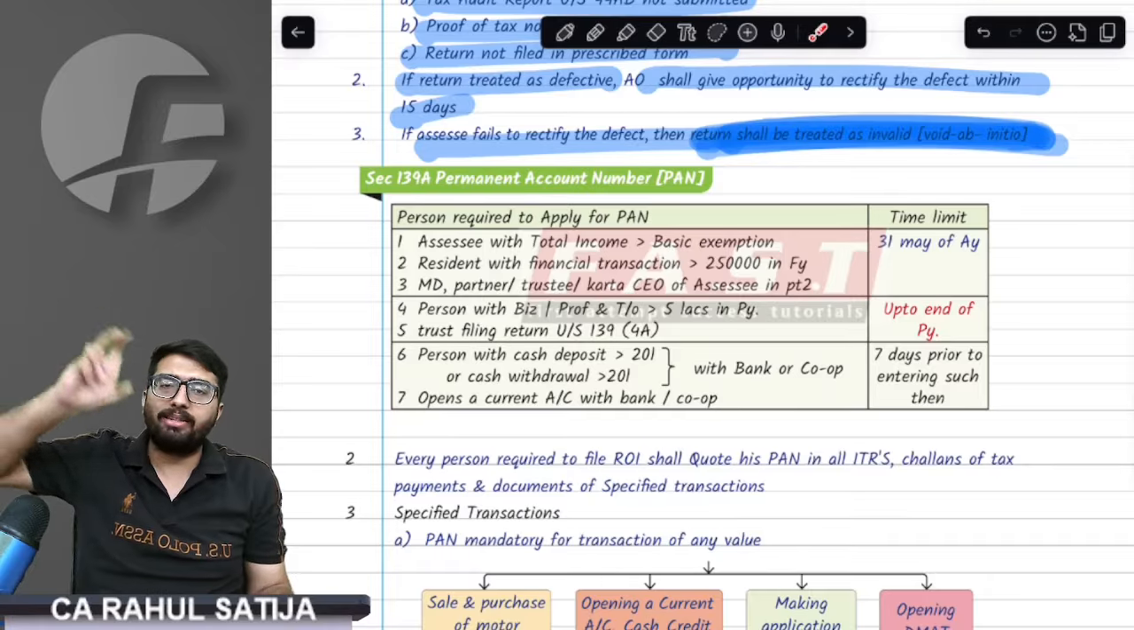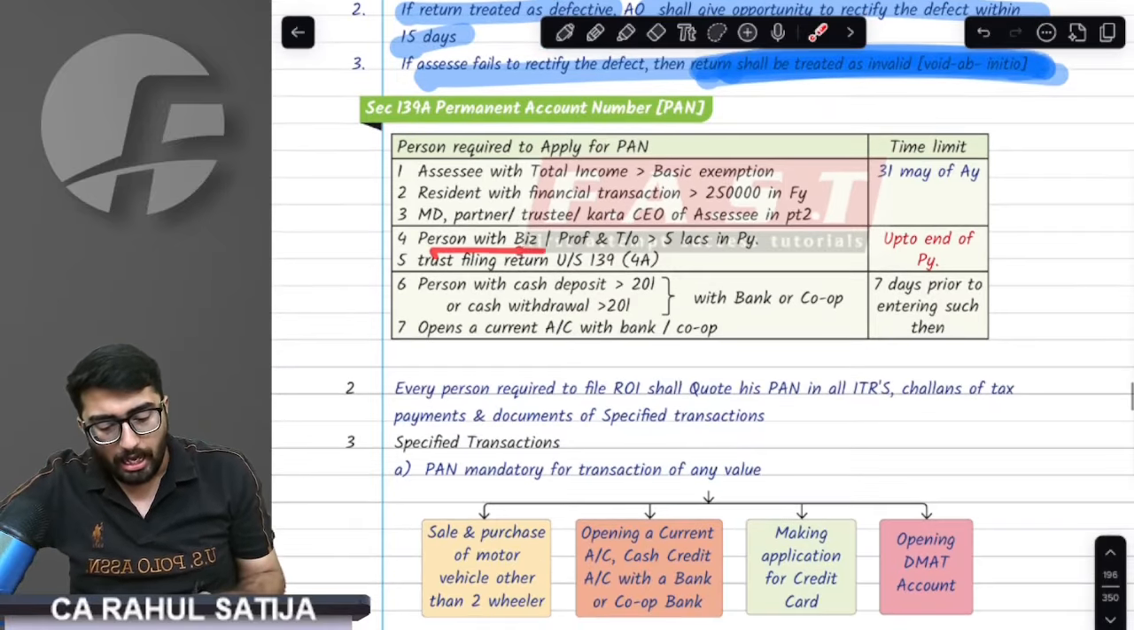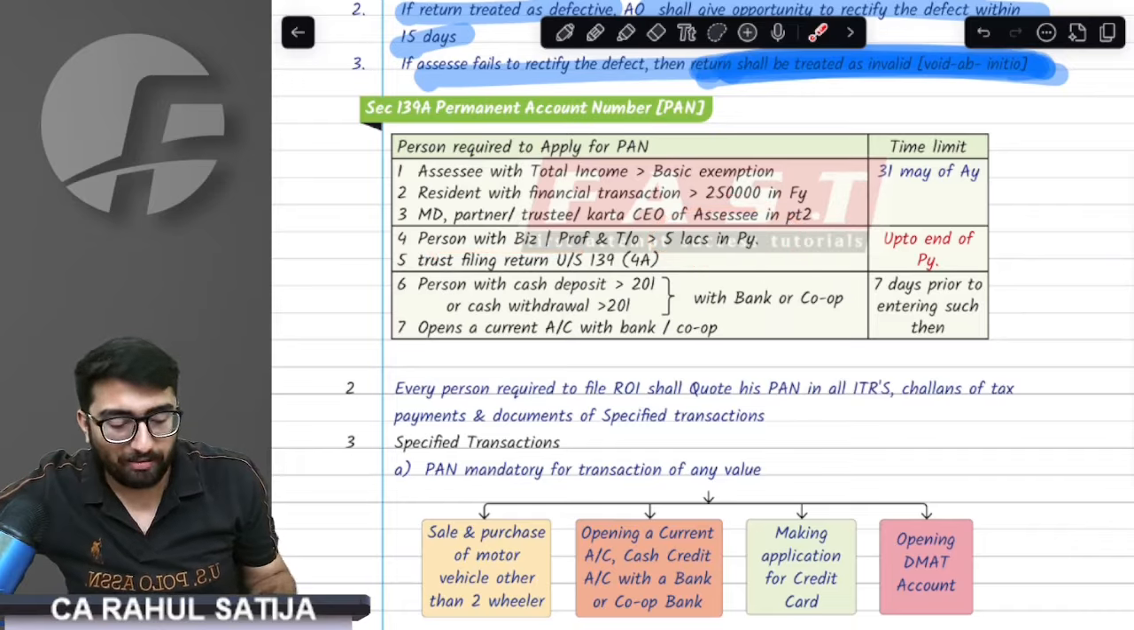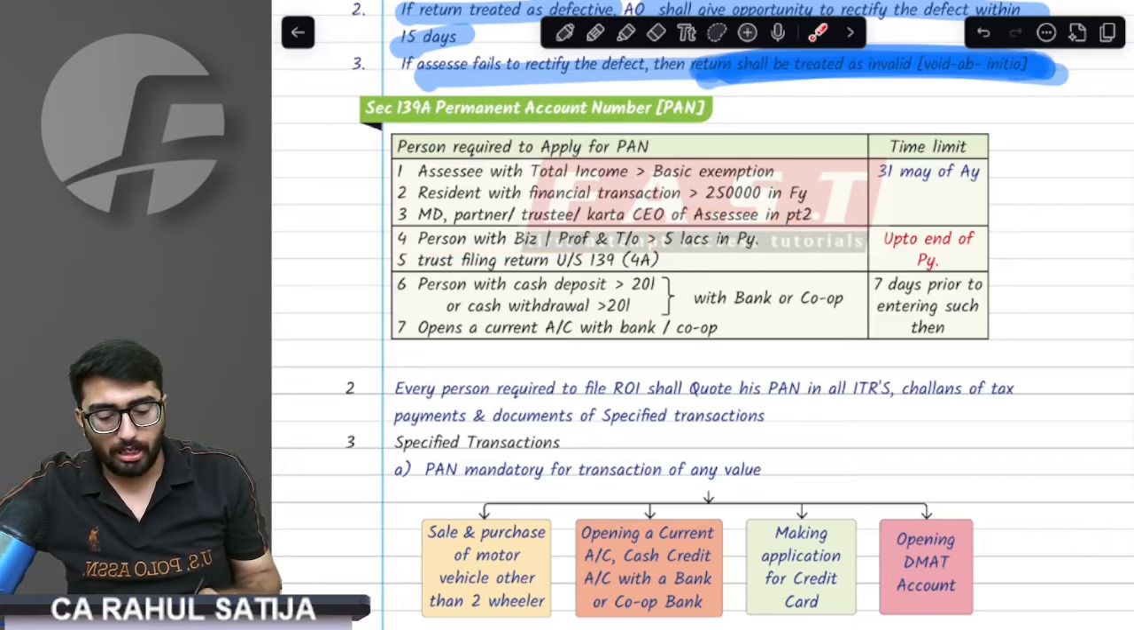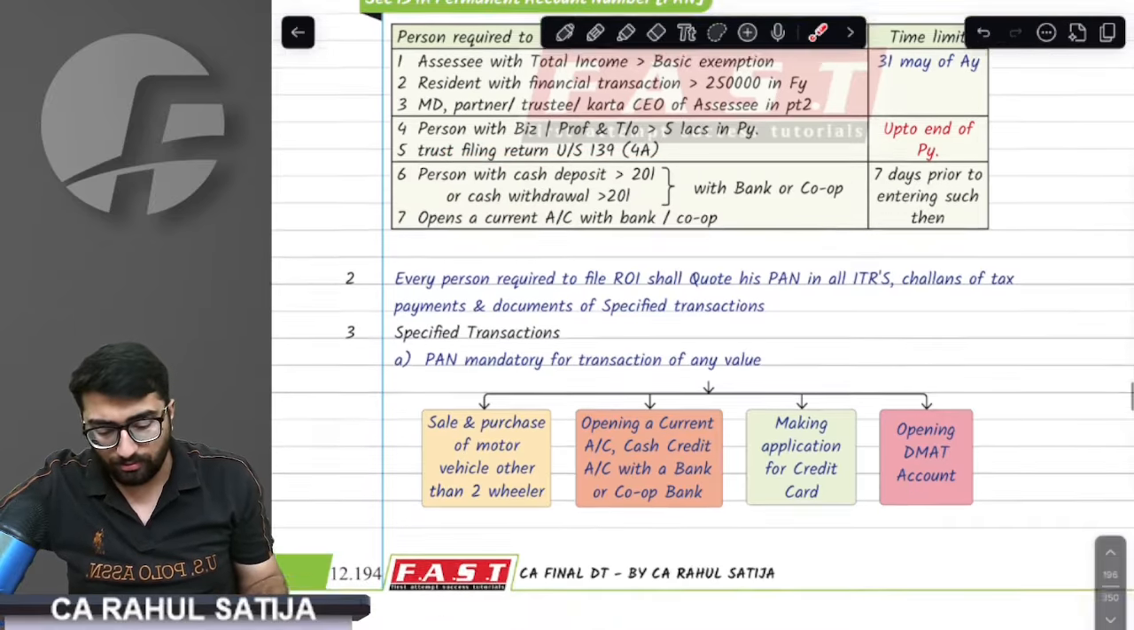So if these entities require PAN, then in addition to that, their officers are also required to get PAN. If you do any business exceeding 5 lakh in a previous year, get the PAN in the previous year itself. If you are a trust under 134A, you have to get the PAN in the previous year itself.